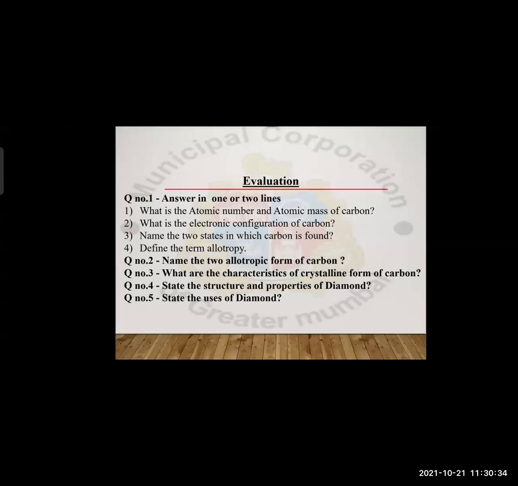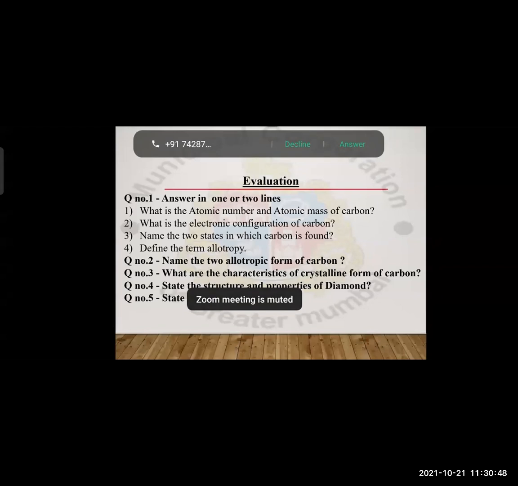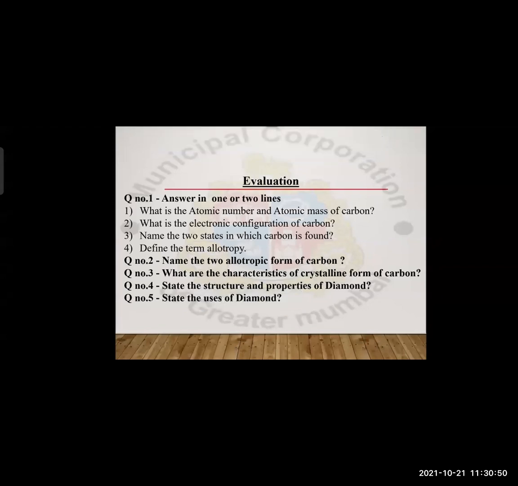Then fourth one, define the term allotropy. Allotropy is that some elements in nature occur in different forms. They have the same chemical properties, but different physical properties. Such a property is known as allotropy. Name the 2 allotropic forms of carbon. The two allotropic forms of carbon are the crystalline one and the non-crystalline one.